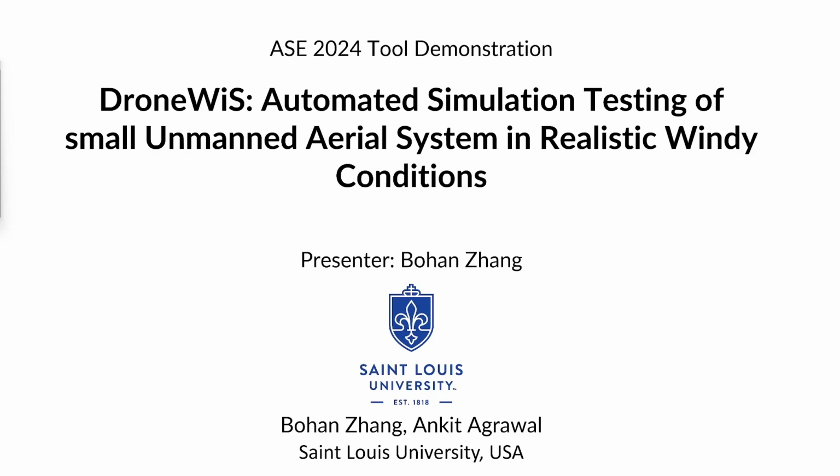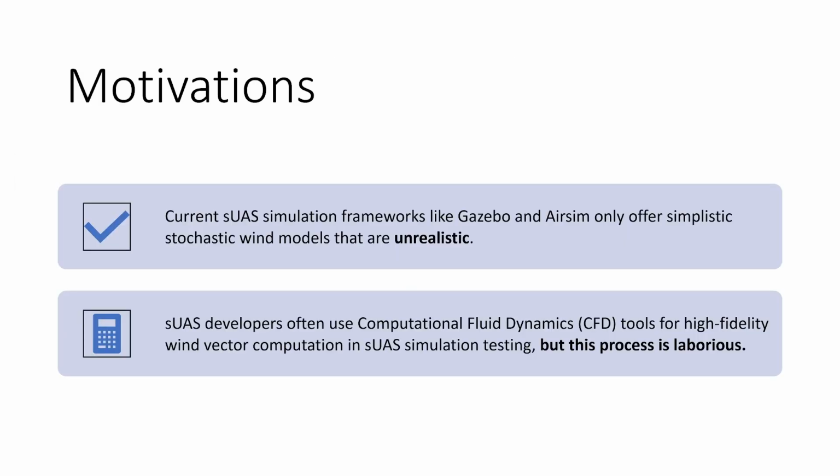In this video, I'll be demonstrating DroneWiS, automated simulation testing of small unmanned aerial systems in realistic windy conditions. Our primary motivation is that current sUAS simulation frameworks, such as Gazebo and AirSim, only provide simplistic and stochastic wind models that are unrealistic. Also, some developers use computational fluid dynamics tools for such high-fidelity wind simulation. However, this process is laborious and is repeated multiple times for different simulation scenarios.